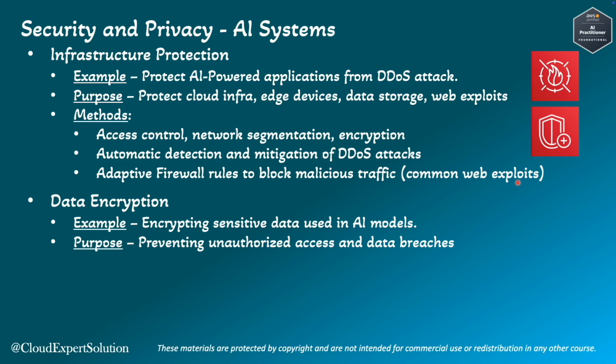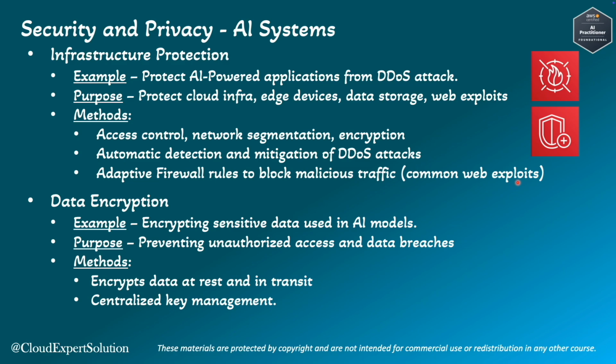unless they have access to the decryption key. All the AWS services provide data encryption at rest, and we can also encrypt data in transit. We can use a centralized key management application, AWS Key Management Service, or KMS, where we can manage and maintain our encryption and decryption keys. We can also use SSL or TLS to encrypt data in transit. AWS KMS can be used for centralized key management.